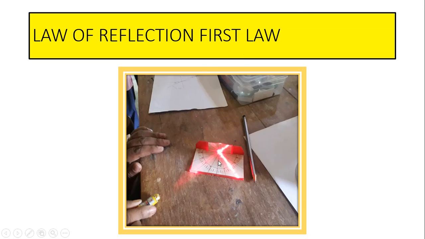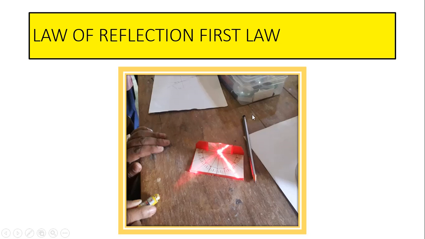Here you can observe, this is the normal. The angle between the incident ray and the normal is called the incident angle. The angle between the normal and the reflected ray is called the reflected angle. Here you can observe, this is 10 degree, this is also 10 degree, this is 20 degree, this is also 20 degree. Therefore, angle of incidence is equal to angle of reflection. This is called the first law.